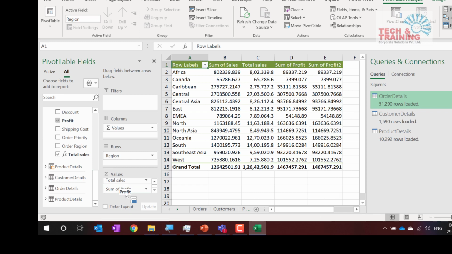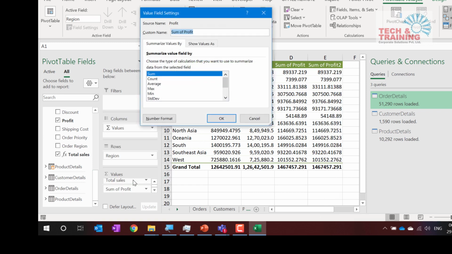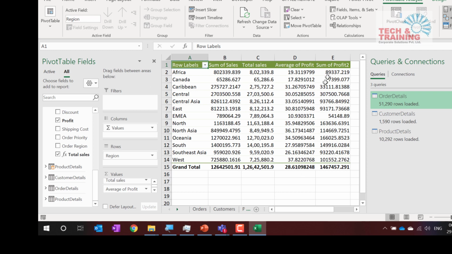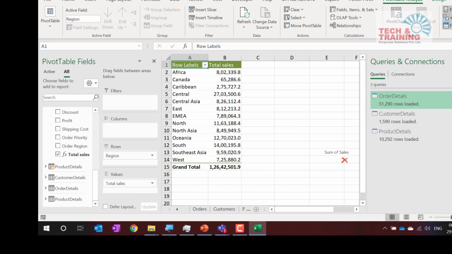So I come here, I add profit, and here we have this value field setting. See, everything that we have in normal Excel is working as in normal Excel. So I've got average profit, sum of profit, total sales, and sum of sales. I am getting everything just like normal Excel works with me. Now friends, if you remember in the morning, let me remove unwanted fields here, sum of profit and all. Sum of sales I remove. So this is nothing but total sales.